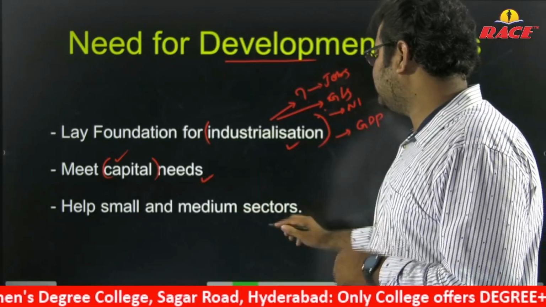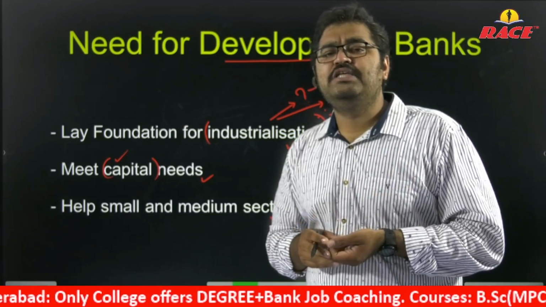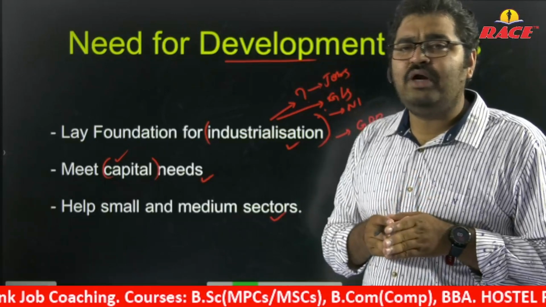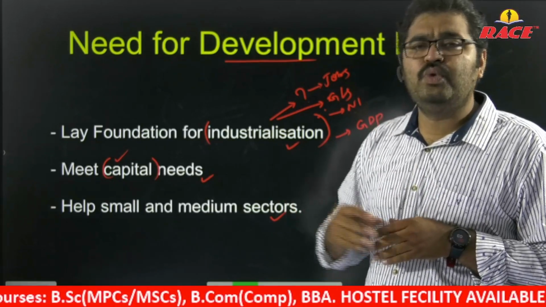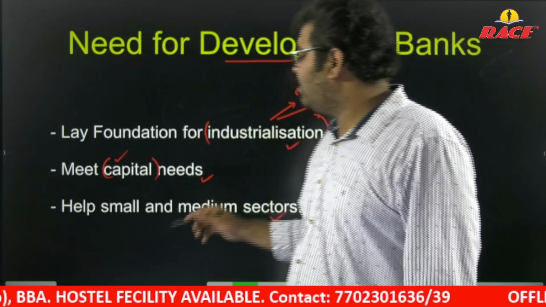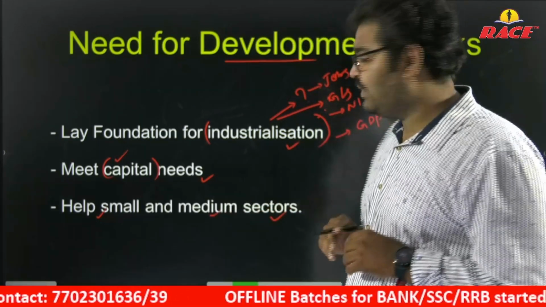Help small and medium sectors. Yeah, cottage industries. Handloom is small and medium in the sense, small is nothing but cottage, medium in the sense somewhere around 1 crore to 2 crore range. So all these are small and medium sectors. These development banks also provide help to small and medium sectors of the economy.